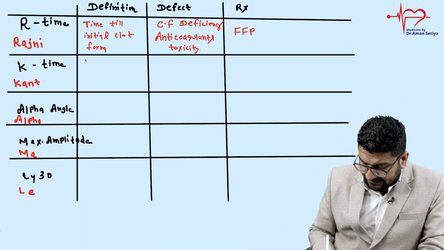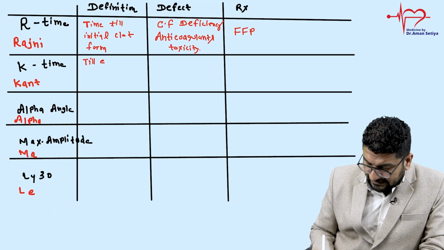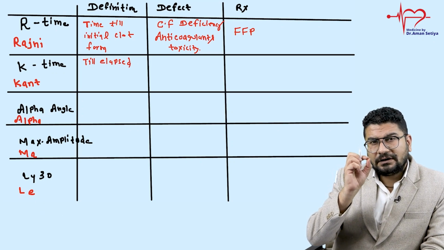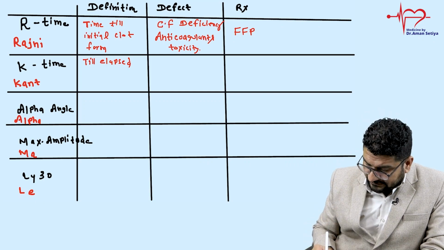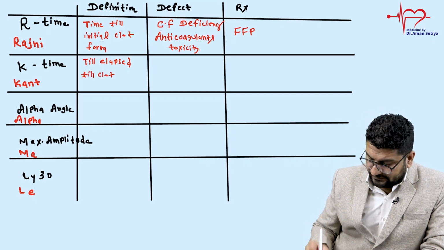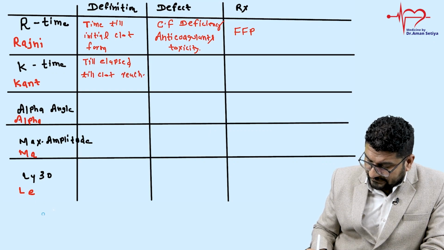Coming to K time, understand this. It is the time elapsed till a clot reaches a particular strength. Till the clot reaches a fixed strength.